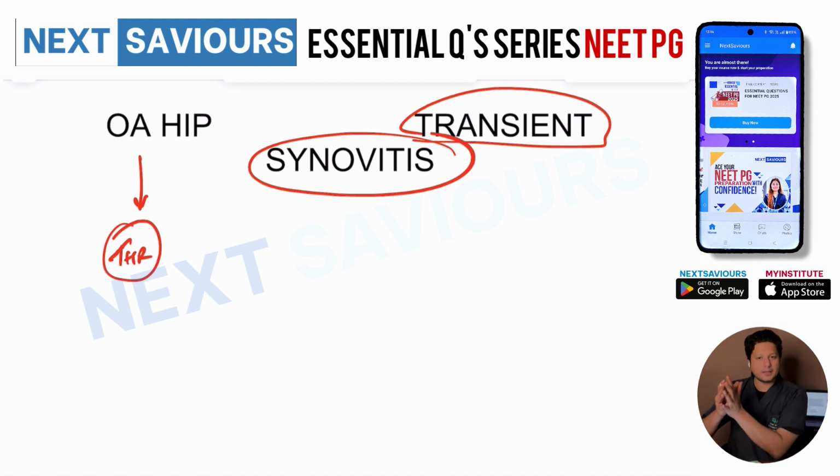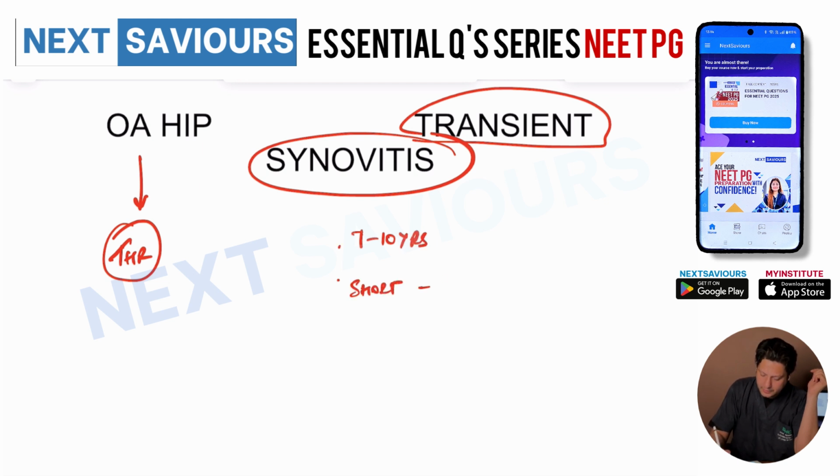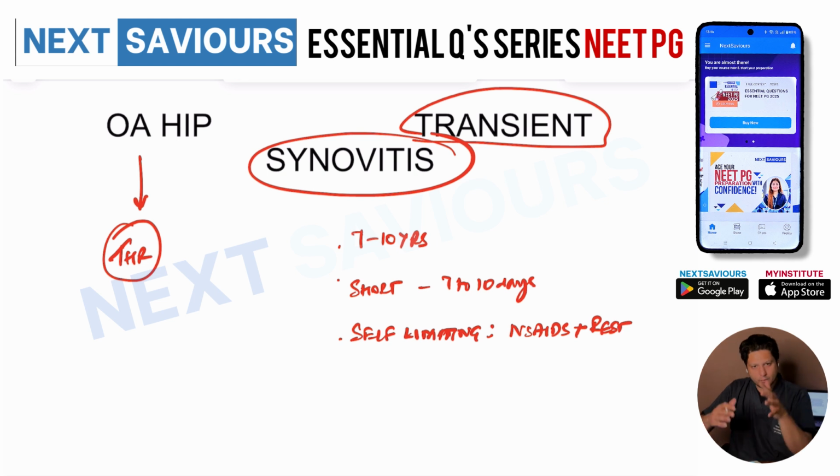So it is a temporary inflammation of the hip joint that usually happens in a younger age group. That means 7 to 10 years of age. It has a very short duration of onset, that means 7 to 10 days, within which it develops. It is a self-limiting condition where no treatment is required except for the provision of NSAIDs. That means you can give NSAIDs plus absolute rest, and over a period of time it improves.